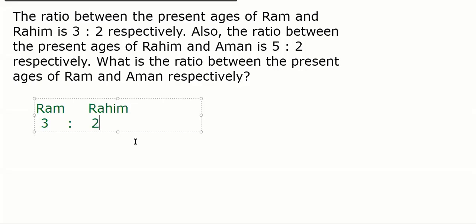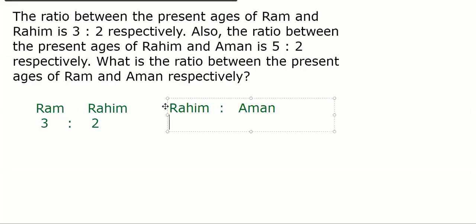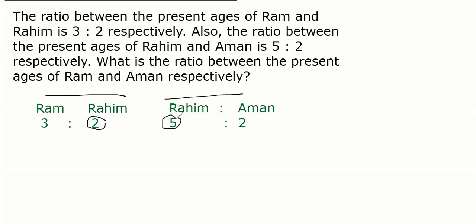Ram and Rahim 3:2. Rahim and Aman 5:2. Now we need the ratio of Ram and Aman. It means we need to make a compound ratio. Remember we learned compound ratio? The center point is Rahim, just make it the same. We need to make a compound ratio of Ram, Rahim, Aman. So if we multiply this ratio with 5 and this ratio with 2, we get Rahim as 10 in both. So Ram becomes 5 into 3, 15.